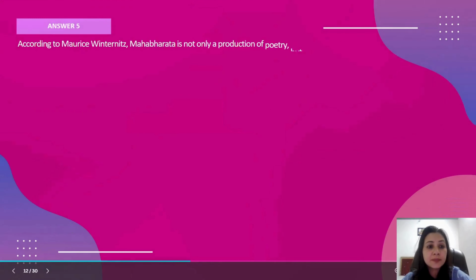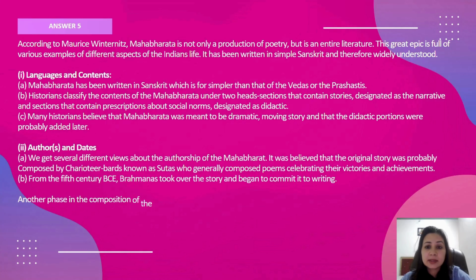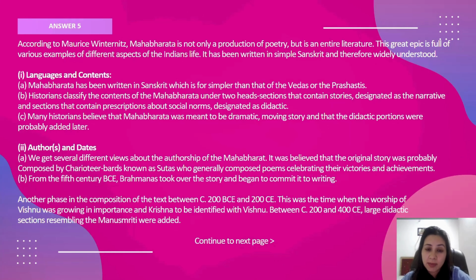Moving on to the answer. I'll just say that whenever you are writing about Mahabharata and social life, you must write down the name of this person, Maurice Winternitz. He said that Mahabharata is not just a production of poetry, it is not a piece of literature with 1,10,000 verses, right? This epic is full of various examples depicting different aspects of Indian life. It has been written in simple Sanskrit and therefore widely understood.